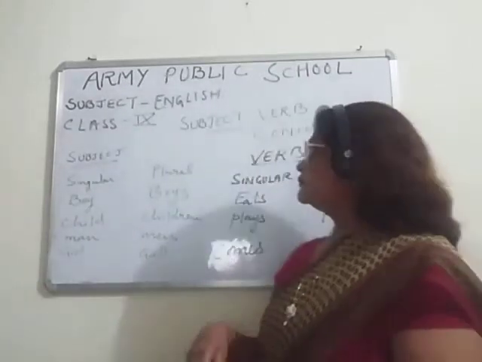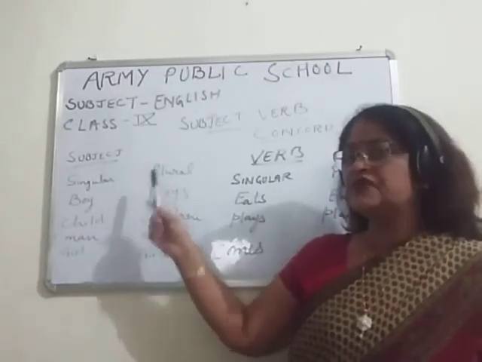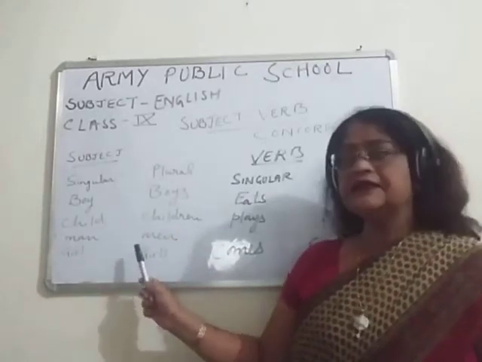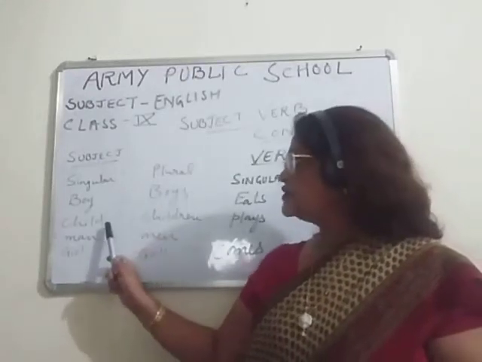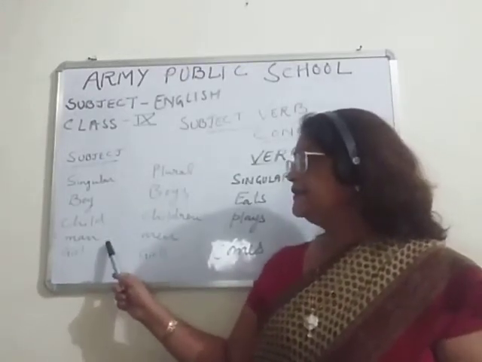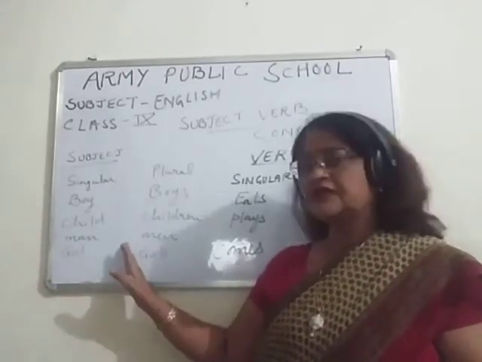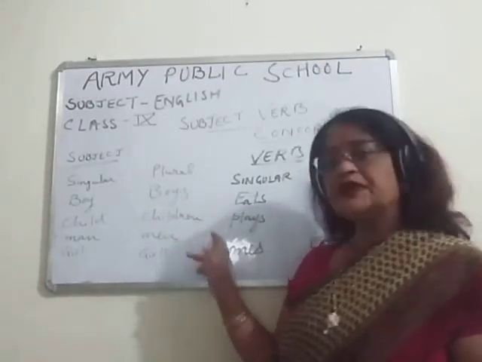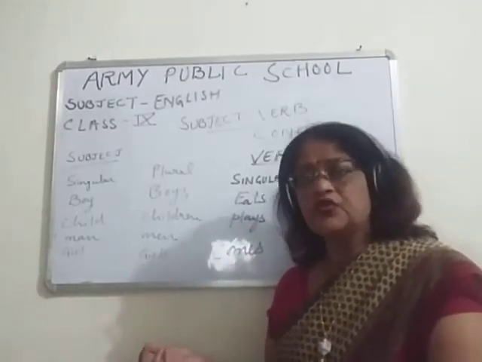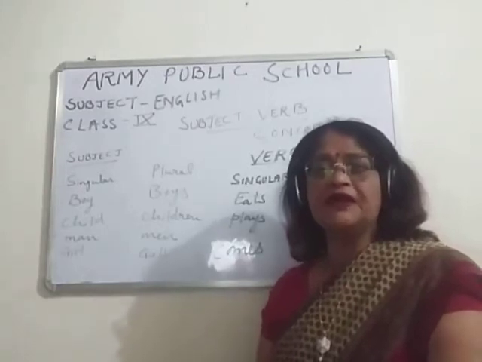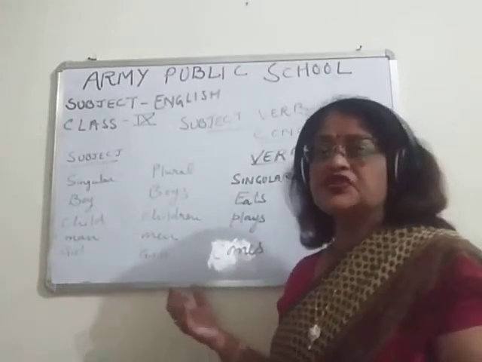So children, suppose, let's talk about subject first. So boy, child, man and girl, they are subjects. Now what is the plural of boy? Boys. Child, children. Man, men. Girl, girls. So children, these are the subjects, and these are the plurals of these subjects. Now children, in the verb it is opposite. I told you in my previous video. I think you must remember, but these are important points, so we should revise it.